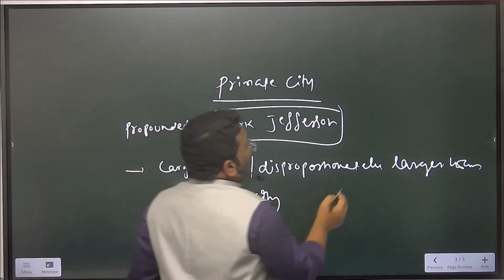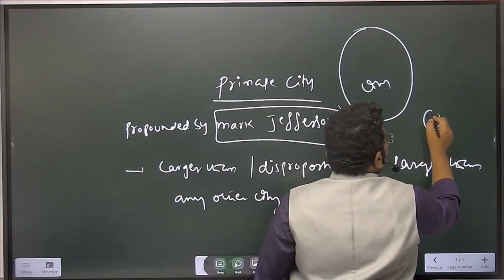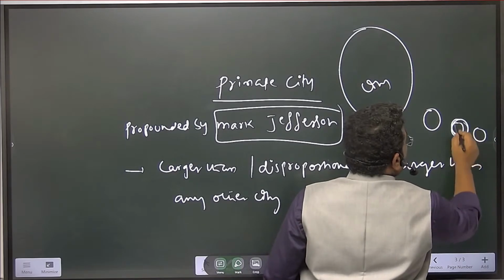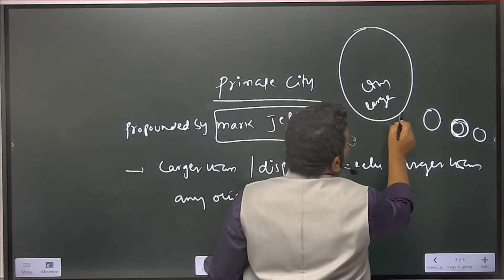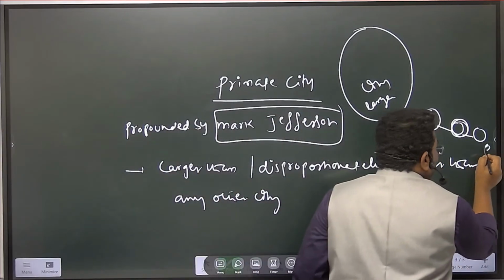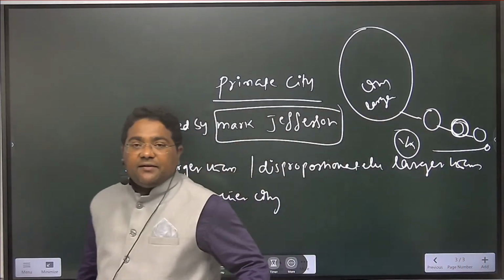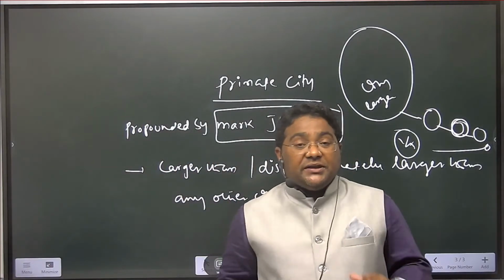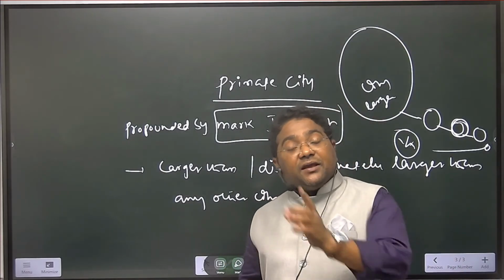city. For example, take one city here, there is one city, and the remaining cities. See what the size is, from the larger city when you are moving out, the size of the city is coming down. So the last city is one fifth of the larger city. That's what a primate city is. In a primate city, area, population, economy, social, ethnic, capital, everything is greater than the smaller cities.